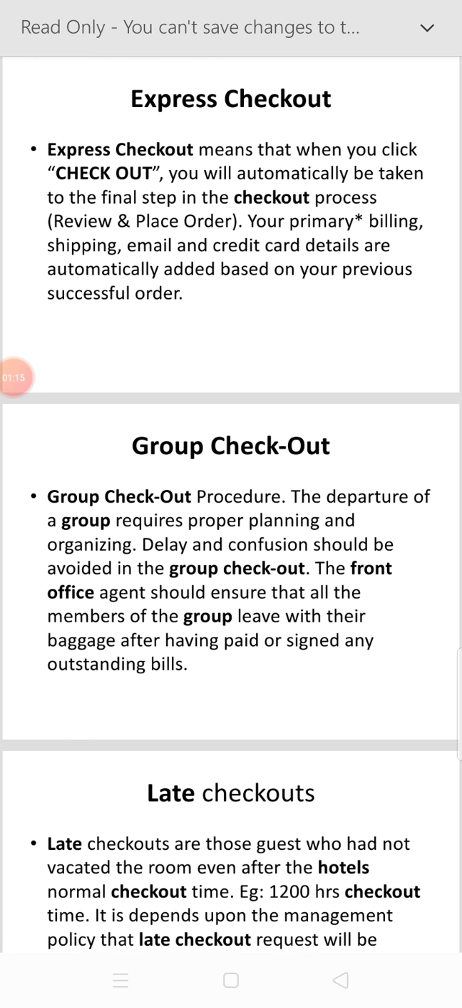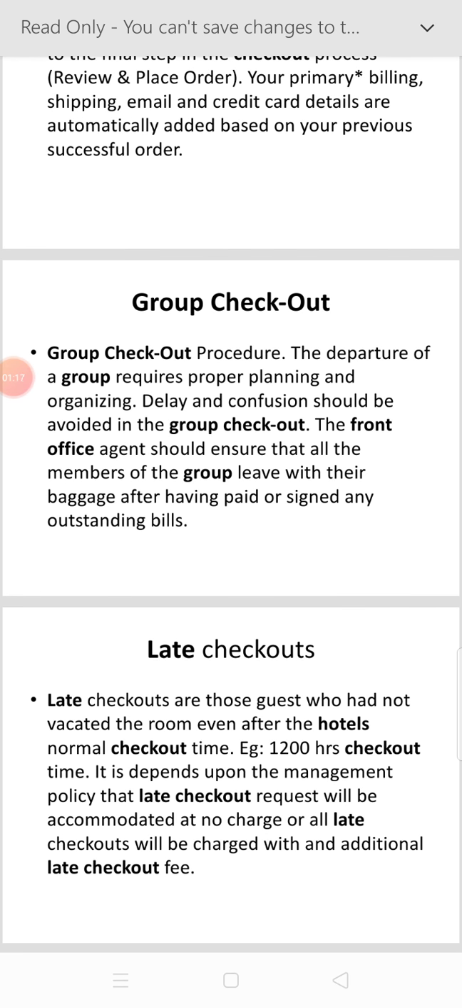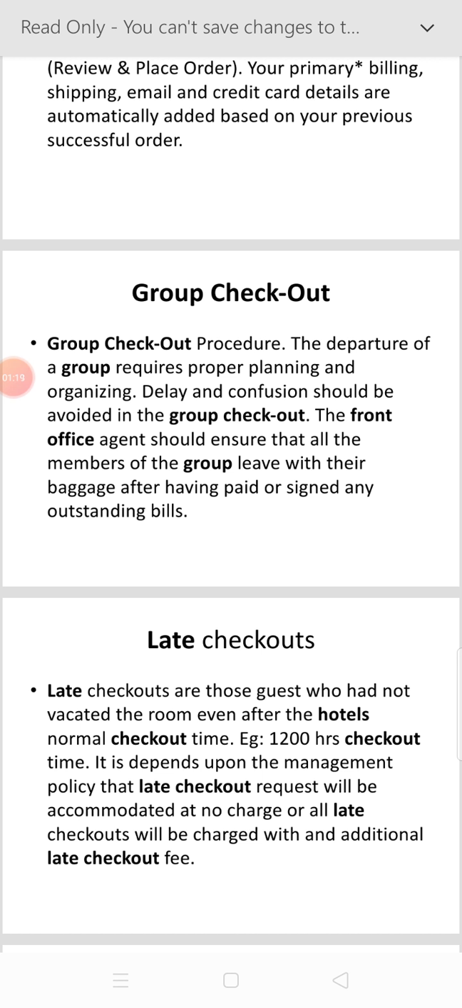Then there is the group checkout. In the group checkout procedure, the departure of the guests requires proper planning and organization. Delay and confusion should be avoided in the group checkout. The front office staff or agent should ensure that all the members of the group leave with their baggage after having paid or signed an outstanding bill.